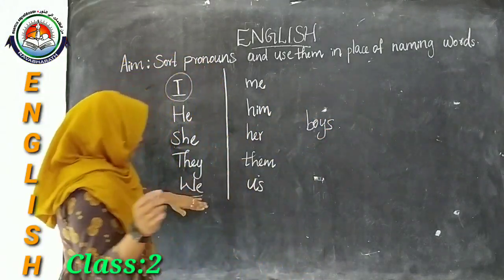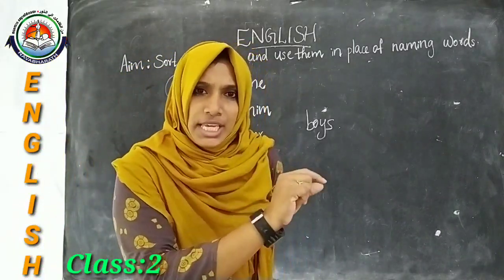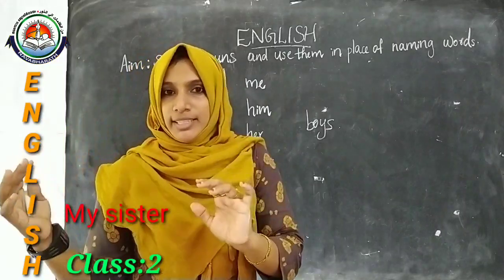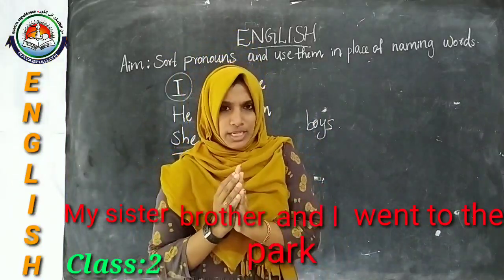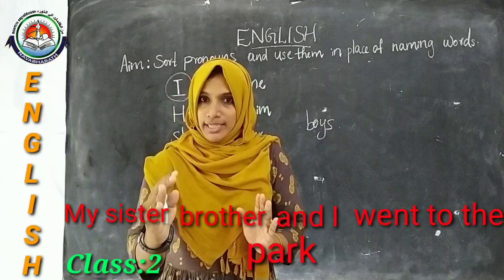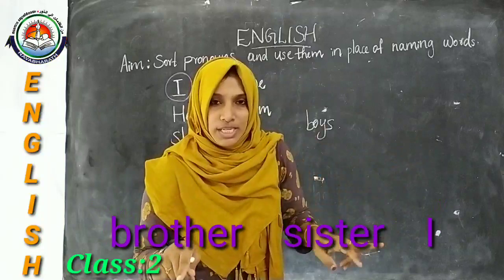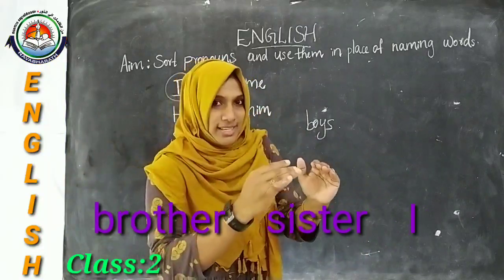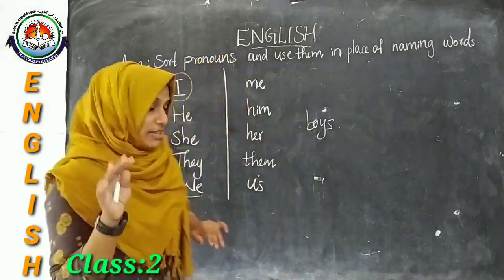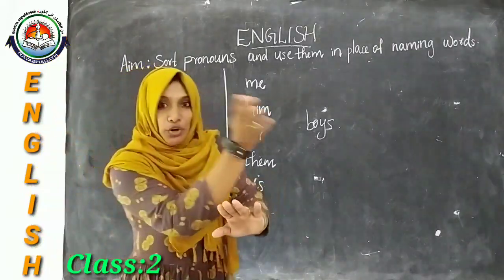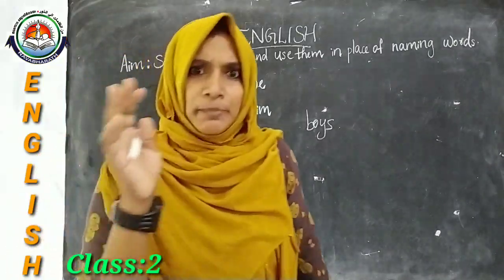Okay. Then in the case of we, this we is also used for plural persons. When do we use this we? Like, my sister, brother and I went to the park. Here what are the naming words? Brother, sister and I. I am also there, right? So these naming words we will say together as we.